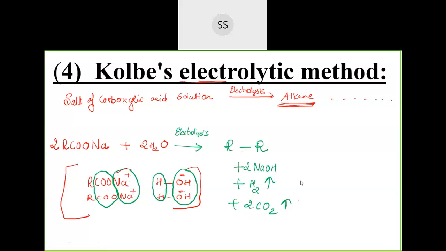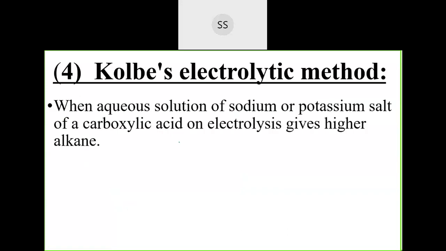So this is Kolbe's electrolysis. I am not doing the mechanism because there are too many things in it. If you want, you can ask me and I will send it to you. But for the time being, this much is enough. I will also take one example. Now you can copy it down along with me. Write this equation.